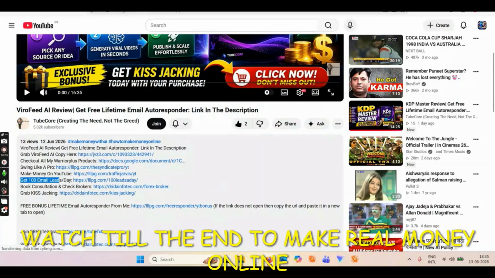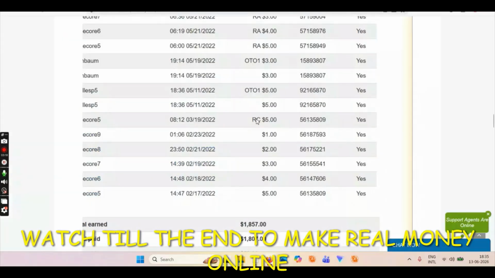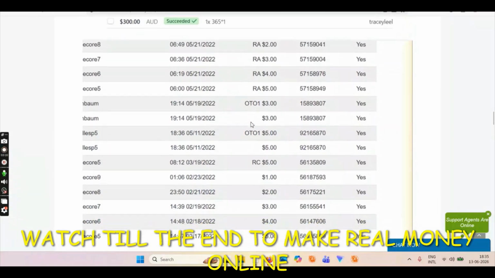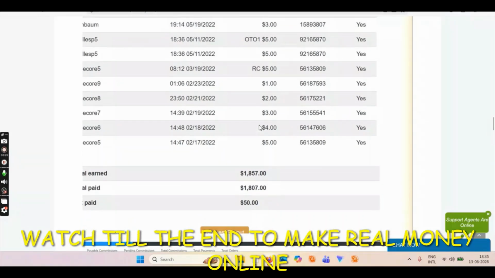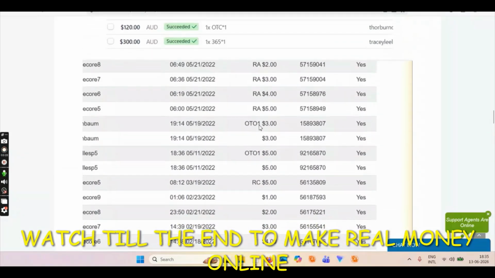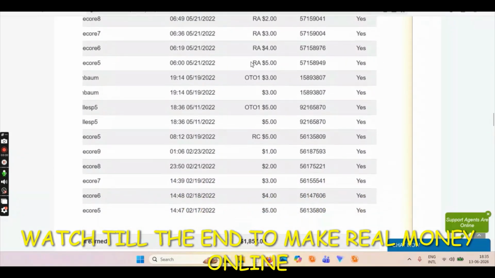So I have attached the screenshot here, so you can see I made this kind of money. Actually more, this screenshot is quite old, so I have made more than this. But you can see this is a recurring commission. So if you want to promote the system itself, you will get commissions every month, and you will not become rich, but you have to just work and build your commissions.